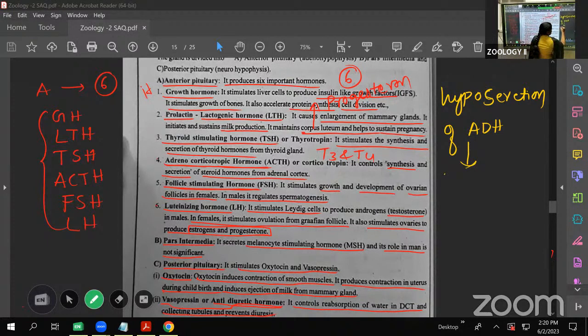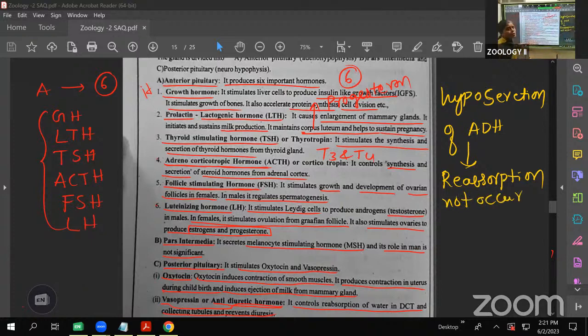Clear? Reabsorption does not occur. Automatically it causes diuresis, so excess urination will occur.